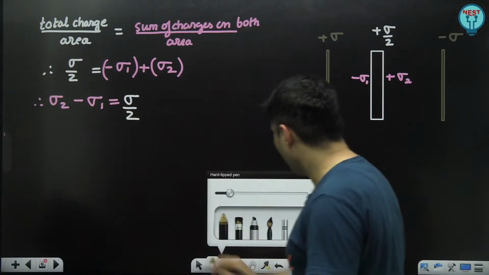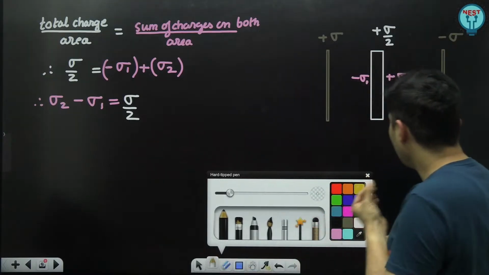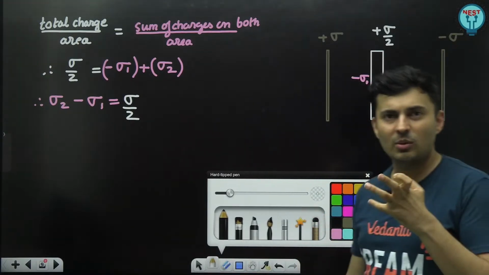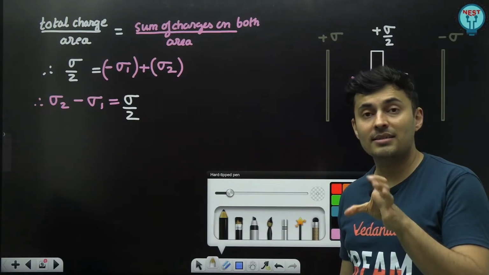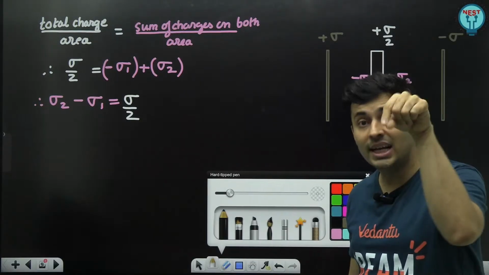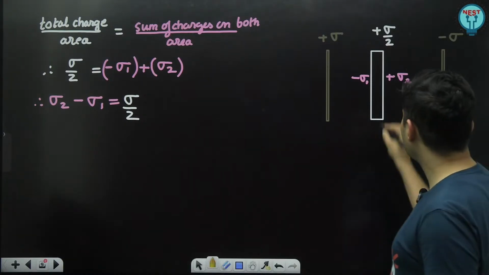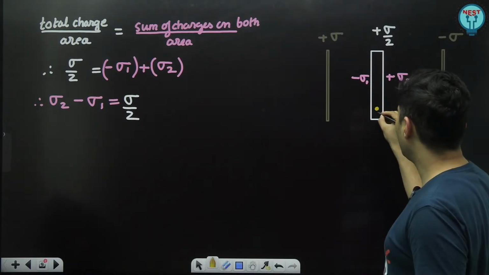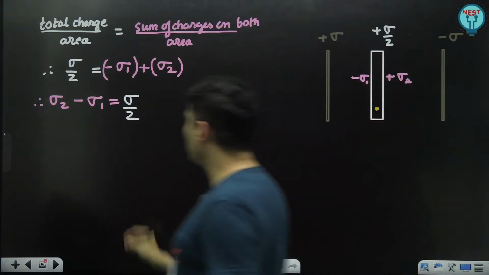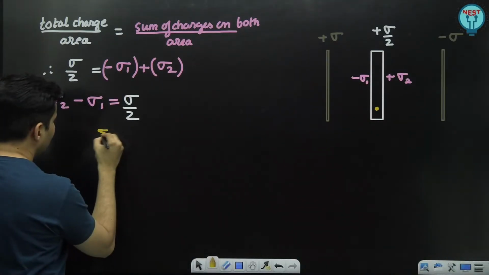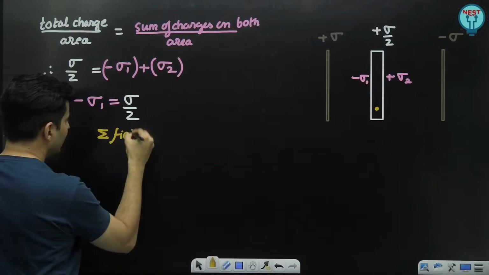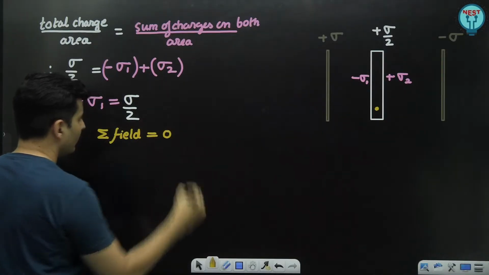Okay, now what do we do next? See, we can use this concept: whenever you have a conducting slab, what happens? The field inside the conductor is 0. So we can choose a convenient point, let's say over here. So at this particular point, the net field should be 0. So the net electric field should be 0.